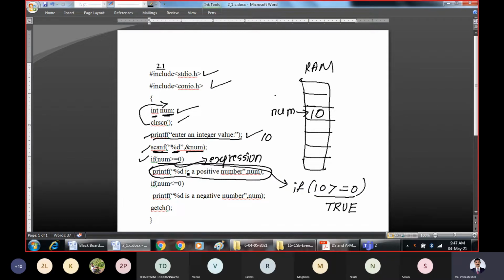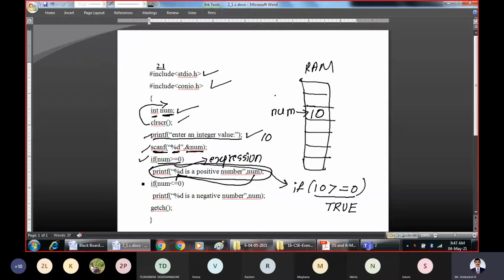So what it prints here is printf, %d is a positive number. The argument is going to replace the format specifier. So what will be printed here? 10 is a positive number.